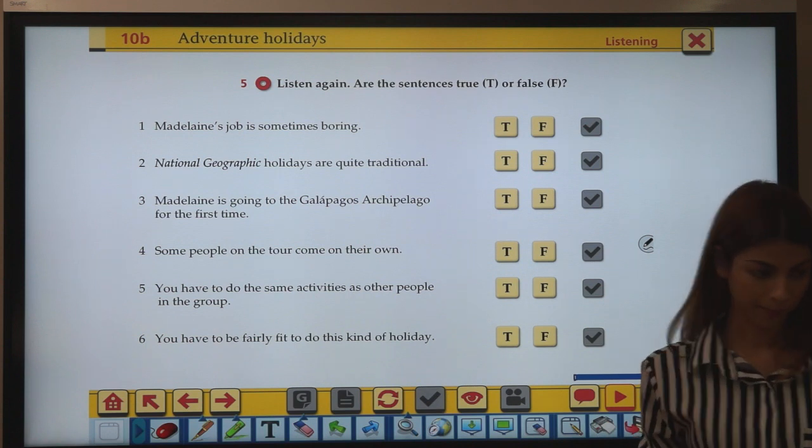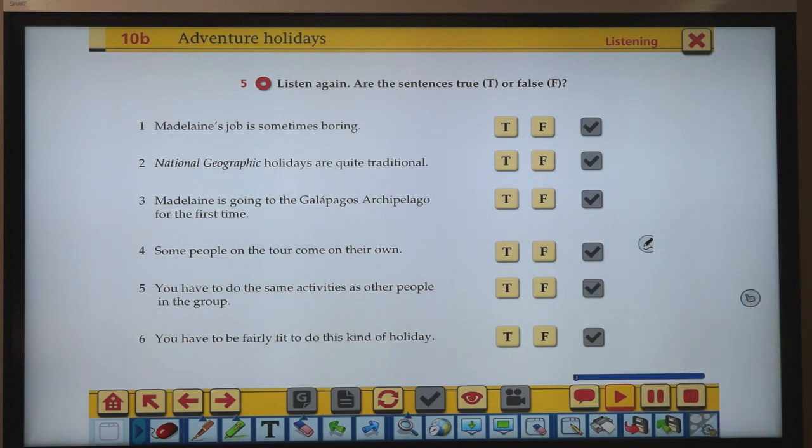So, Madeline, we've talked about some of your photography and your travel writing with National Geographic magazine, but I know that you're also very excited about your new job. That's right. Recently, I've also started working as a tour guide with National Geographic Adventures.